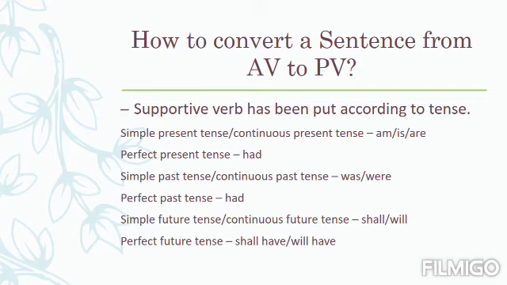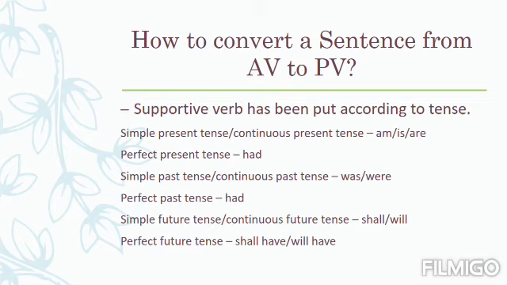If the sentence is in simple past tense or continuous past tense, the supportive verb shall be was or were. If the sentence is in perfect past tense, the supportive verb shall be had. If the sentence is in simple future tense or continuous future tense, then the supportive verb shall be shall or will.